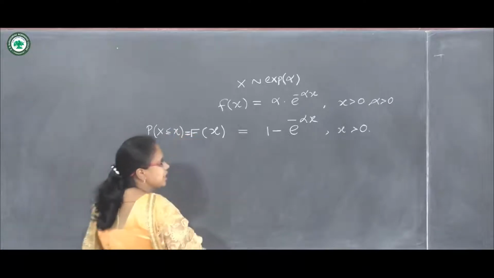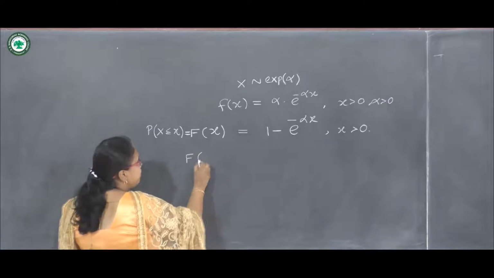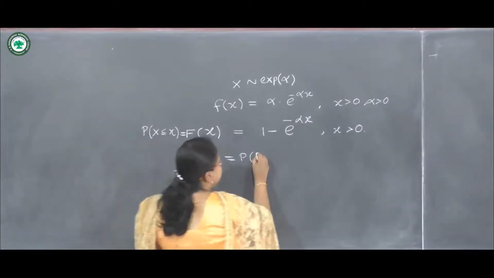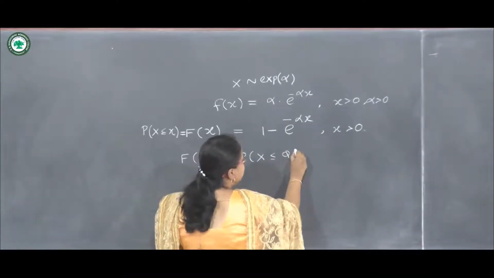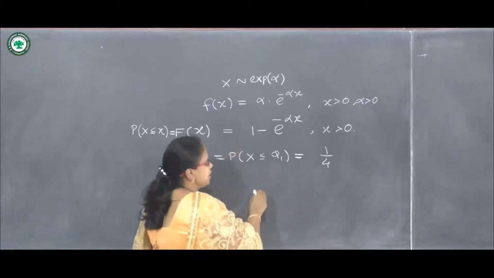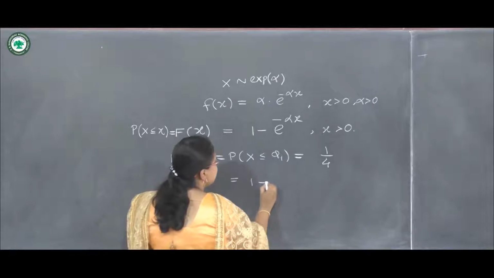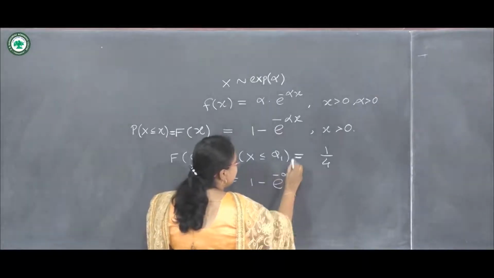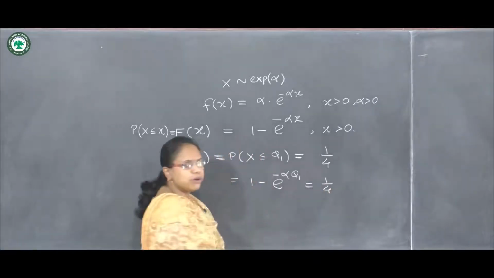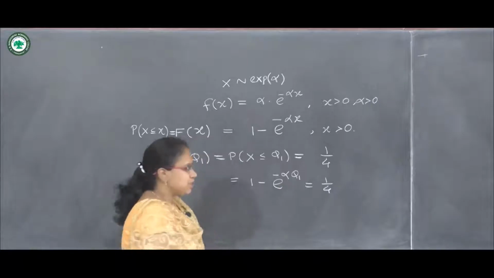In this way we can calculate F of x, and we also know that F of q1, that is probability of X is less or equal to q1, is 1 upon 4. We substitute from the formula and get 1 minus e raised to minus alpha into q1 equals 1 upon 4. By solving this equation we will get our first quartile q1.